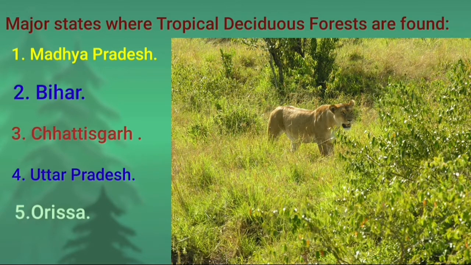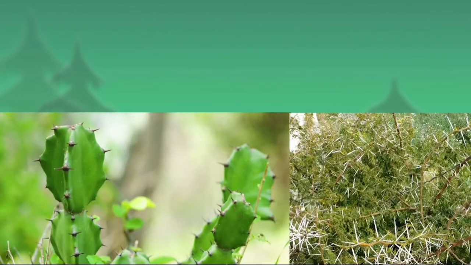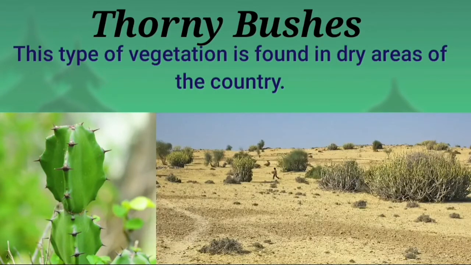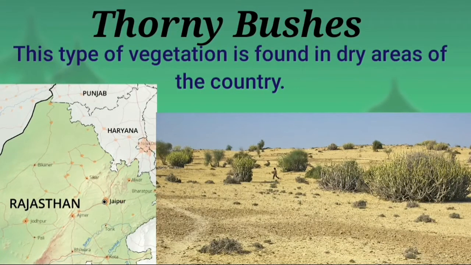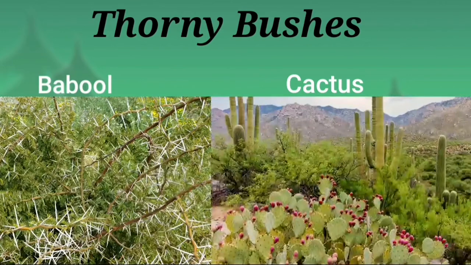The next type of vegetation is thorny bushes. This type of vegetation is generally found in dry places, for example Rajasthan, Punjab, Gujarat, Haryana. We are going to see which type of plants or forest you will get here. Mainly we have species like cactus, babul and khair. These are some of the species found here, and these are known as thorny bushes, another type of natural vegetation.